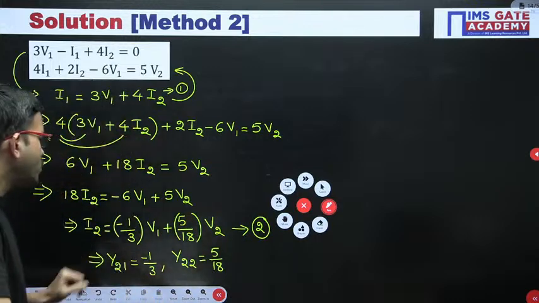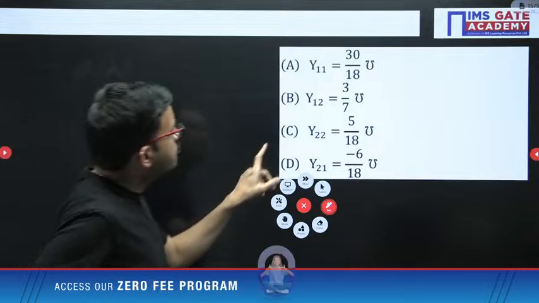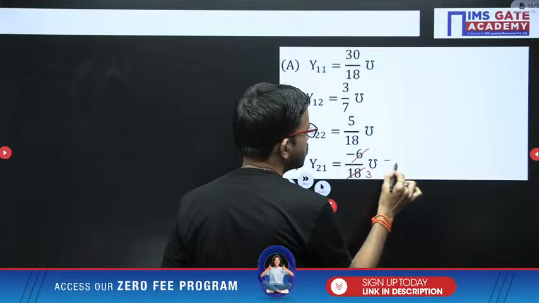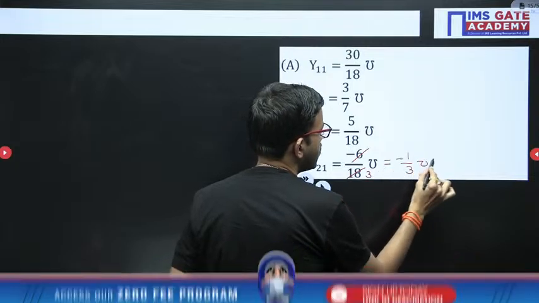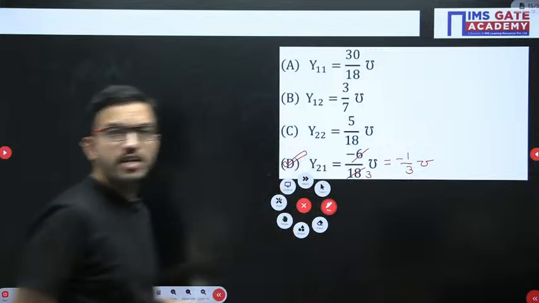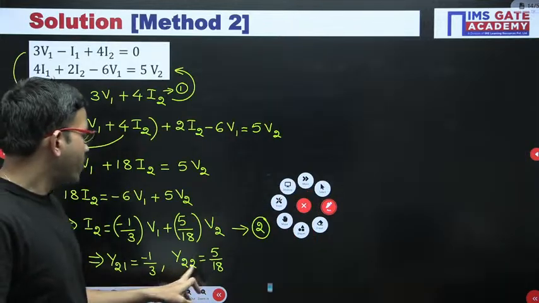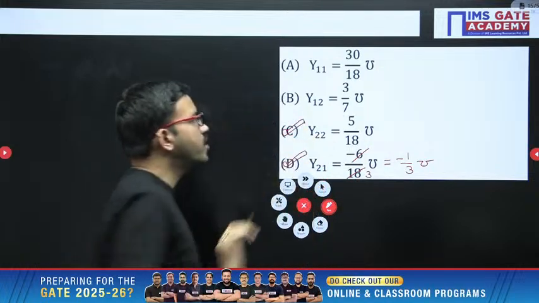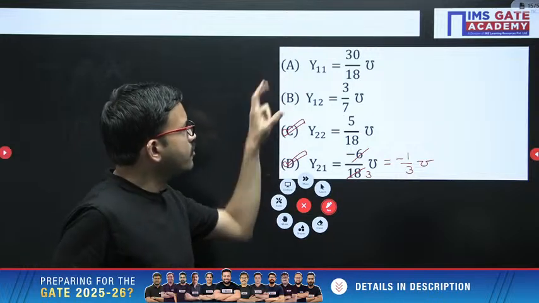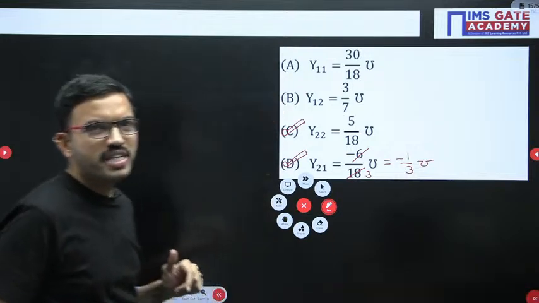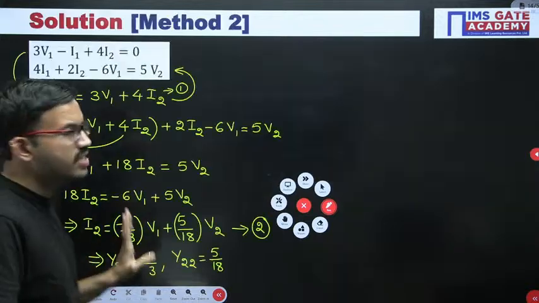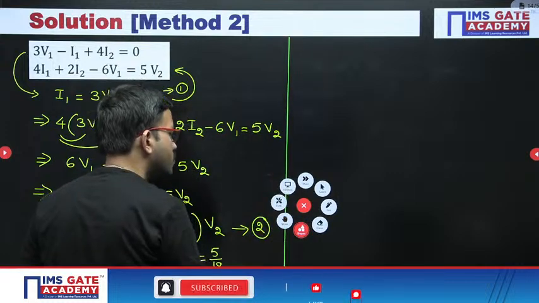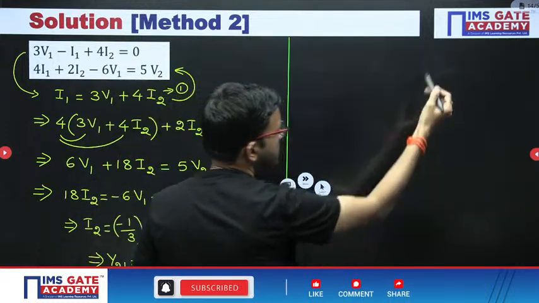Y21 is minus 1 by 3. Here you can observe 6 3 times, that means you are getting minus 1 by 3. Yes, this option is correct only. Next, Y22 5 by 18. Yes, this is also correct. As of now we got C and D are correct. Now we have to verify among A and B which options are going to be correct. I hope it is clear for everyone up to this step.